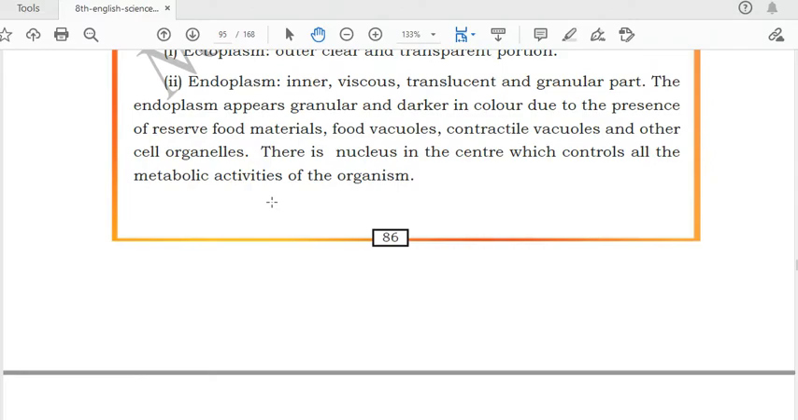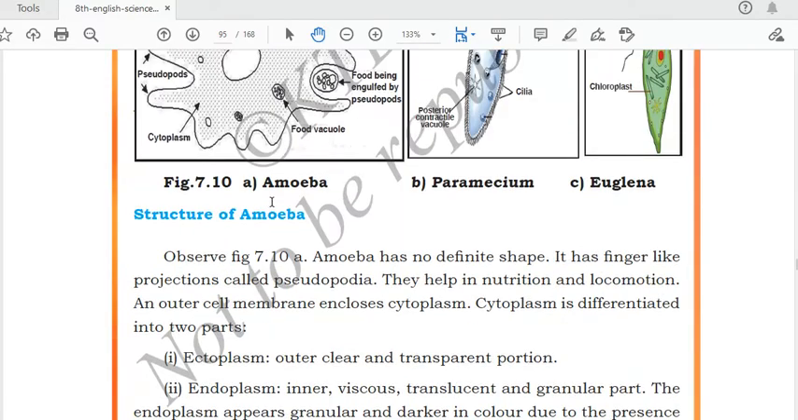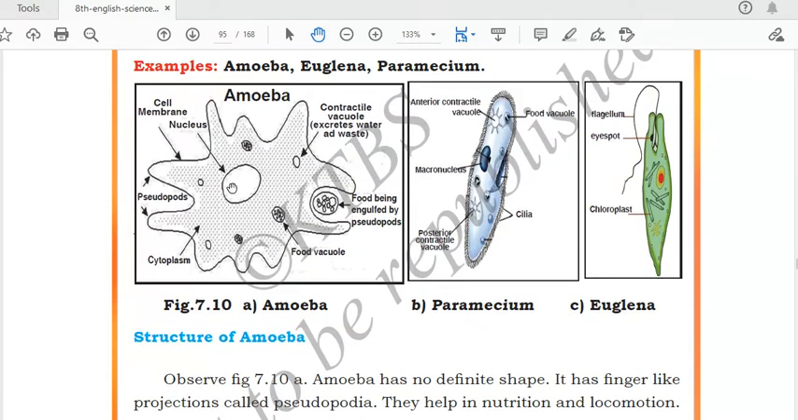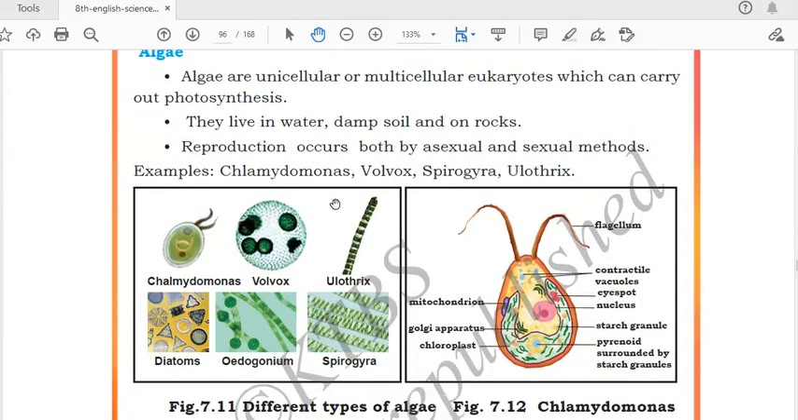There is a nucleus in the center which controls all the metabolic activities of the organism. You can see the structure of the nucleus. It will control all the vital activities of this amoeba. So this is the structure of amoeba. You should practice the diagram of amoeba, and if you know the diagram, you can write the answer on your own also. What are the things present over there? You can frame the sentence and write.